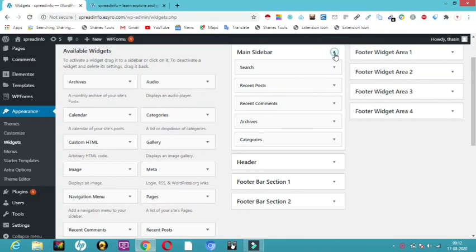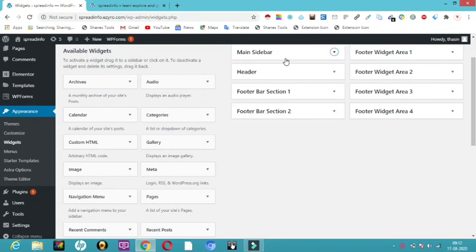So what is this main sidebar? Here you can see the main sidebar. Here is a header, footer bar section, and all this actually. So 1, 2, 3, 4, 5, 6, 7, 8 sections are there, where we can use all these categories. All we have to do is just drag and drop. So if you want to have your recent comments in this main sidebar, you can have it.